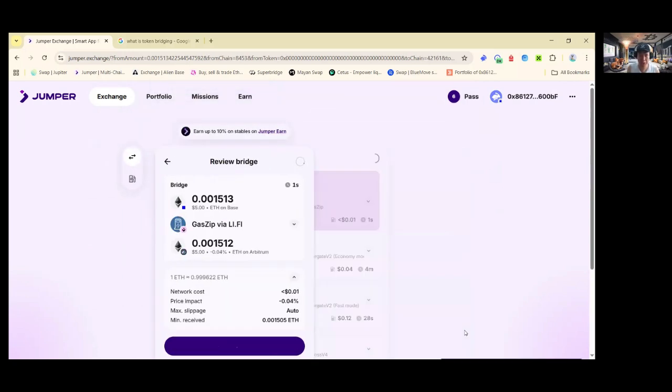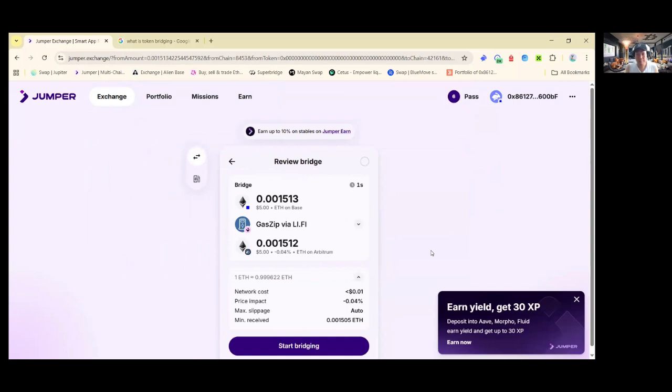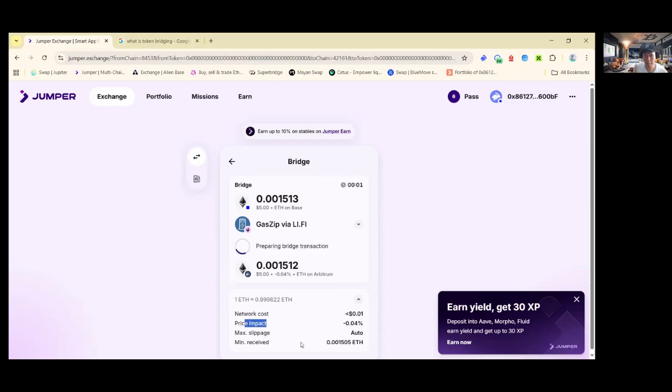So I click review bridge. And I'm going to click start bridging, right? Always identify the network cost, the price impact, and then the slippage. Okay, so start bridging. So here we go. Start bridging, and it will pop up this box.